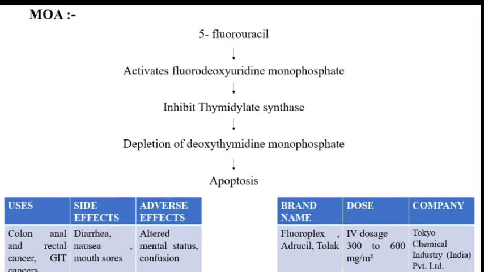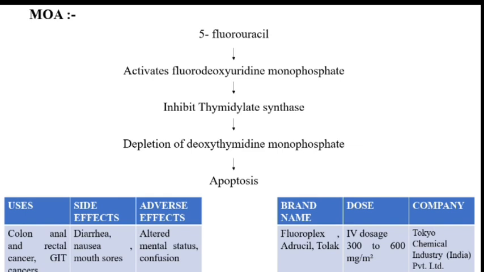MOA: 5-fluorouracil is activated to fluorodeoxyuridine monophosphate, resulting in inhibition of thymidylate synthase and depletion of deoxythymidine monophosphate. Finally, apoptosis occurs. Uses are colon, renal, and rectal cancer, GIT cancers. Side effects are diarrhea, nausea, and mouth sores. Adverse effects are altered mental status and confusion.